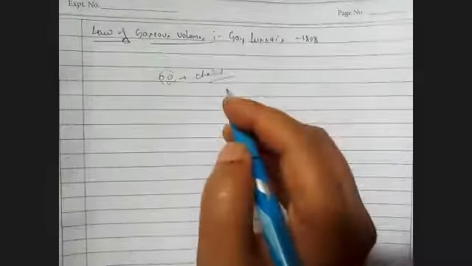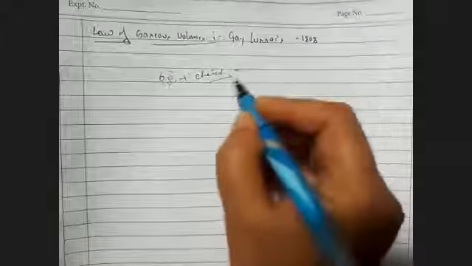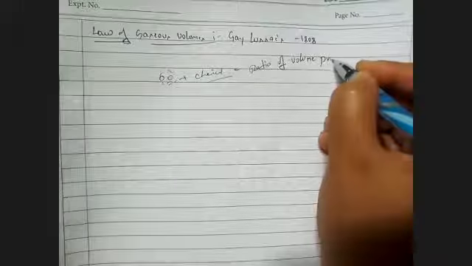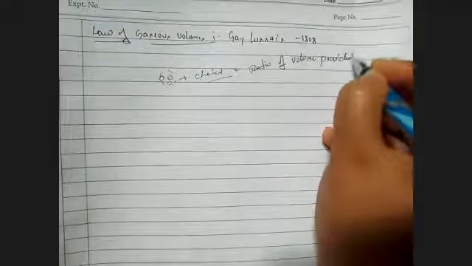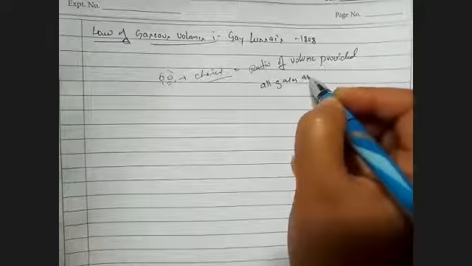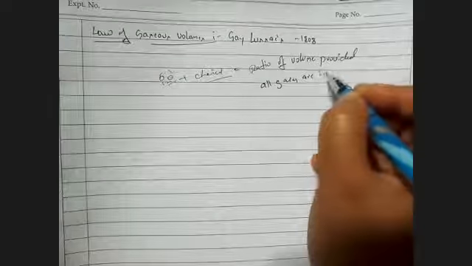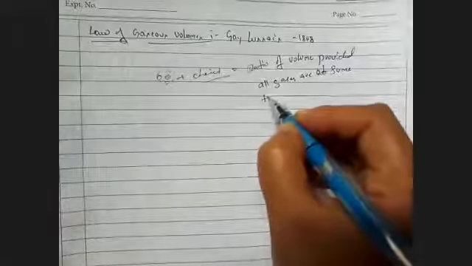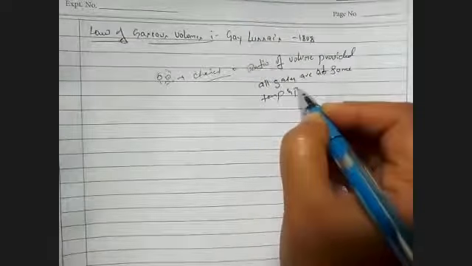It will give you the ratio. So what do you get? The product is a ratio of volume, provided all gases are at the same temperature and pressure.